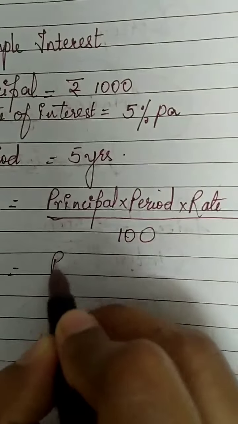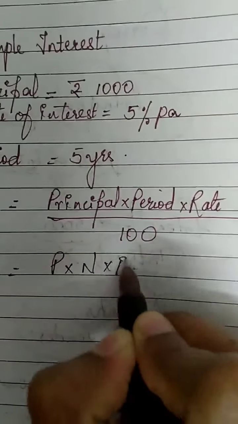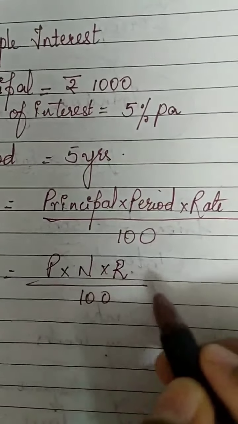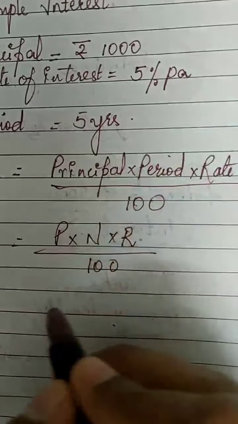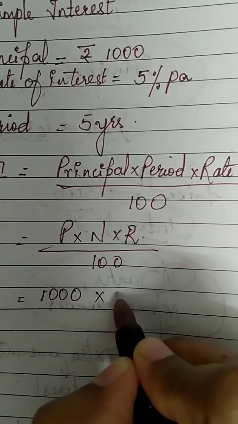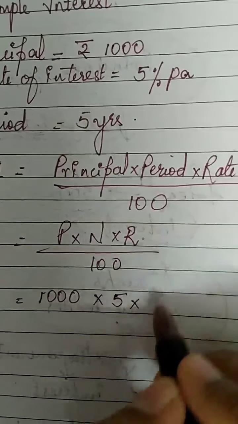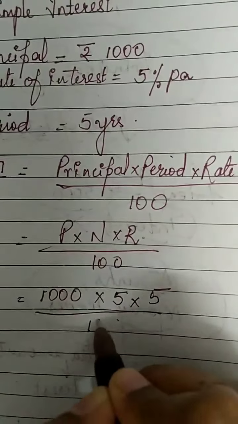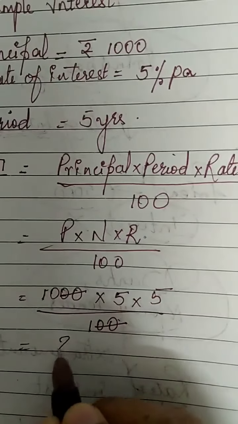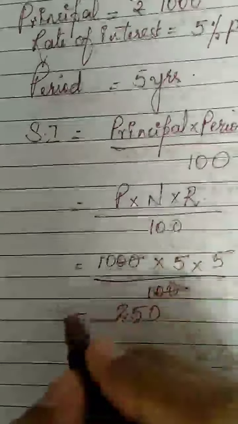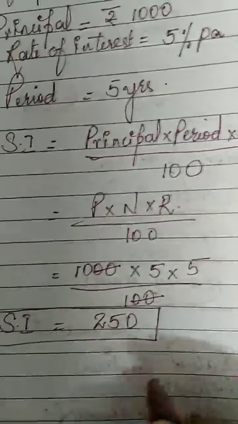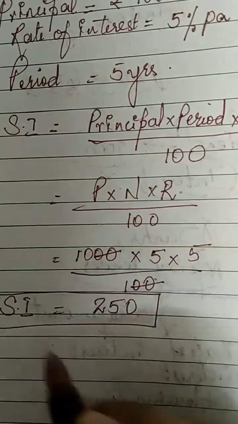Or in short, you can remember it as PNR upon 100, where P is for principal, N for number of years or period, and R is for rate of interest. So here we had borrowed 1,000. So principal will be 1,000 into number of years 5, and rate of interest is also 5 upon 100. So two zeros gone, 5 5s are 25, 25 into 10, 250 is the simple interest. 250 is the simple interest. This is the extra amount that you have to pay.